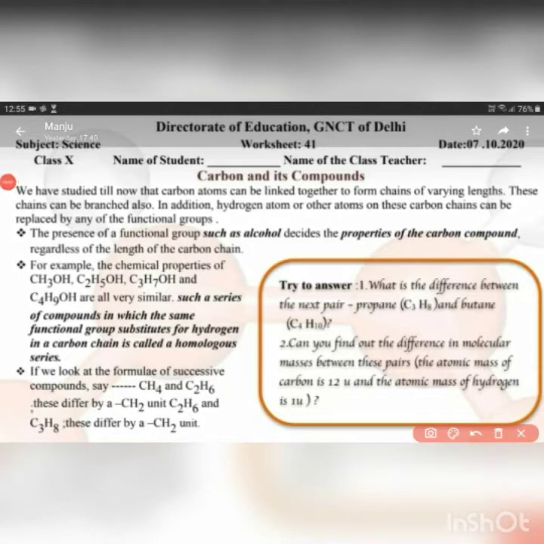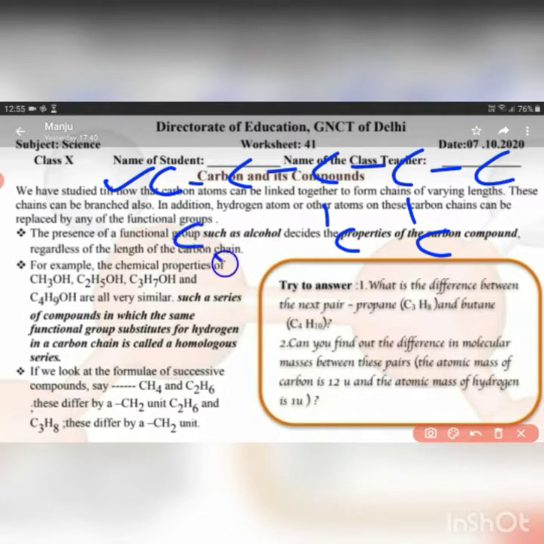Hello students, today we'll discuss worksheet 41, chapter 4, carbon and its compounds. As we have studied, carbon has the property to link with one another and form long chain compounds. Now these chain compounds can be unbranched, or they can be branched chains, or they can be in the form of a cycle. So in this way these carbon compounds are formed branched, unbranched or in a cyclic form.